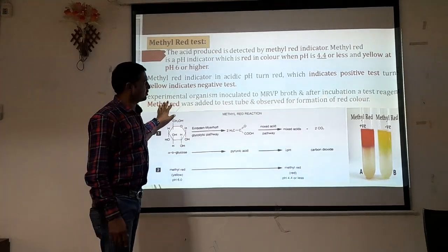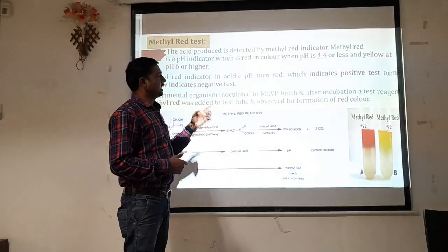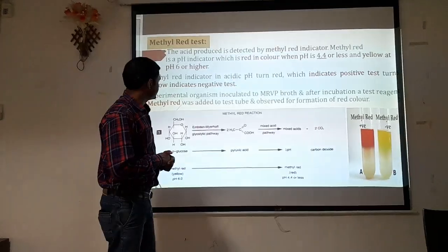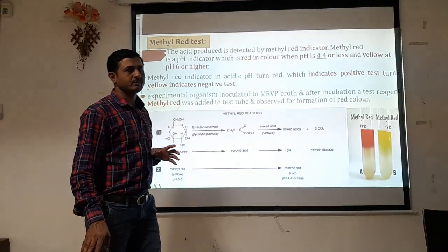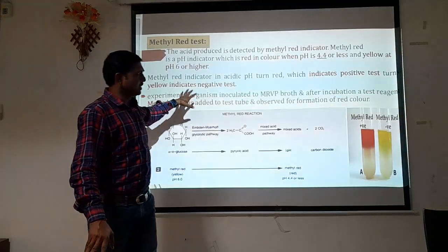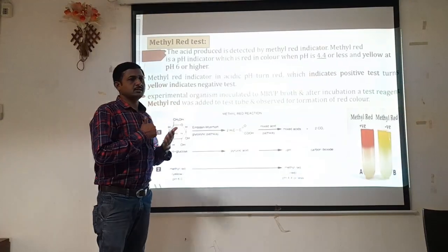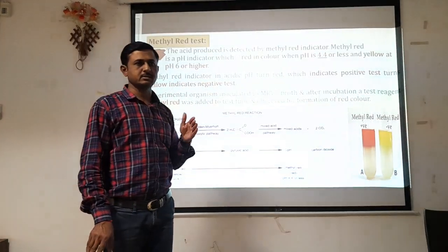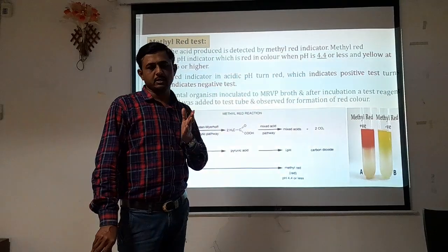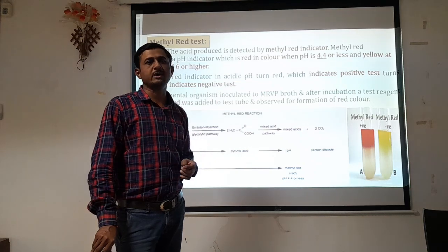The experimental organism is inoculated into MRVP broth, and after incubation, the test reagent, that is methyl red, is added to the test tube and observed for formation of red color. So here, by the change in color, we have to determine whether the end product of that reaction is acidic substances or non-acidic substances.